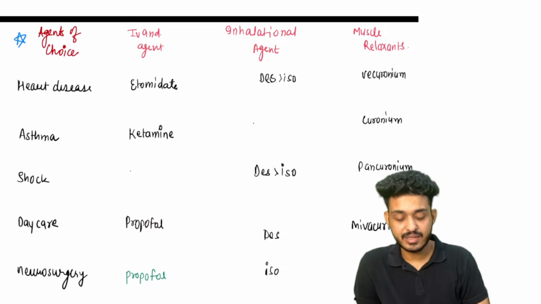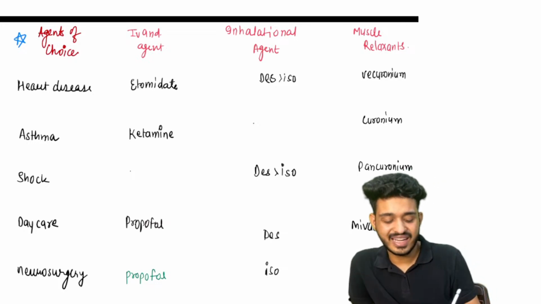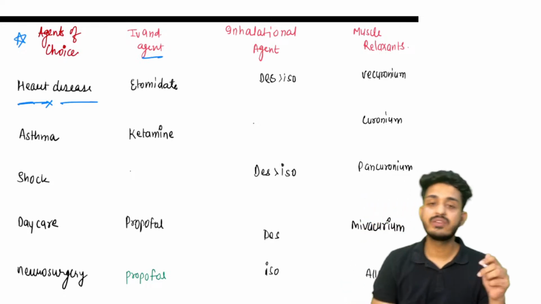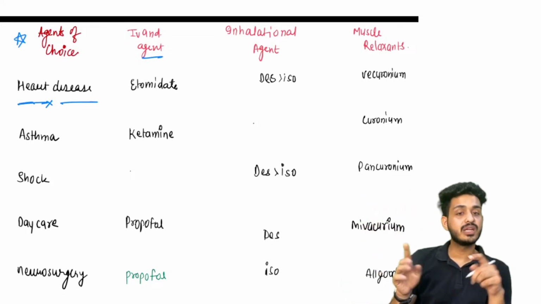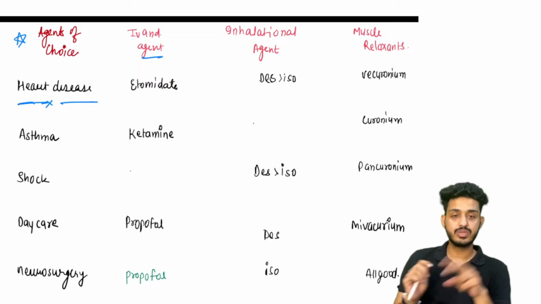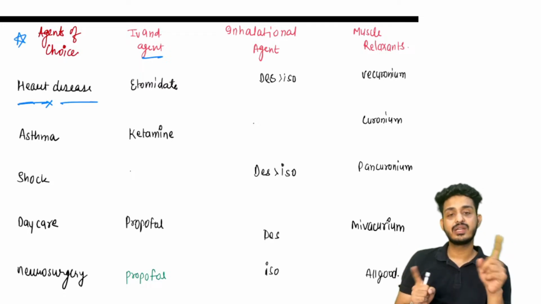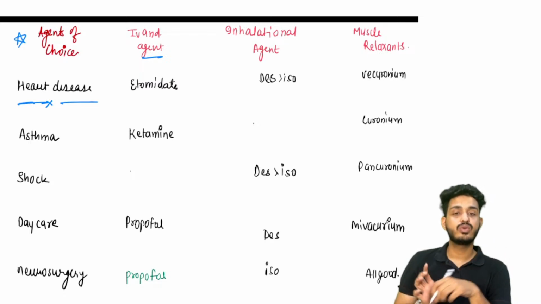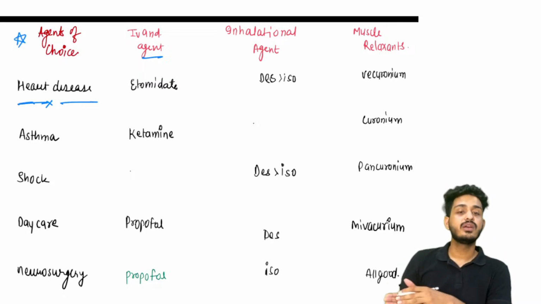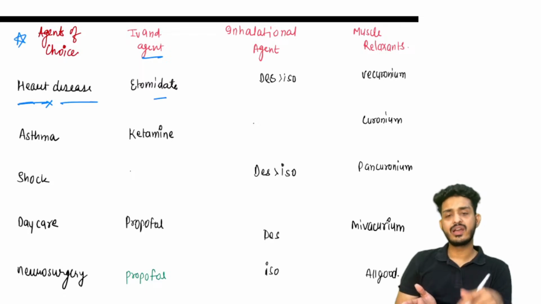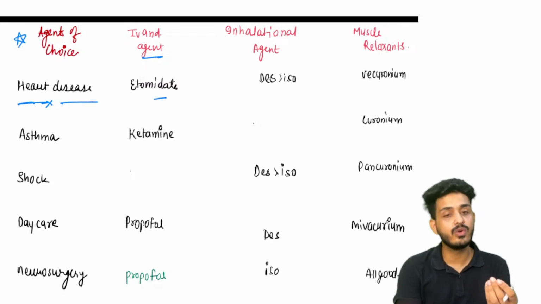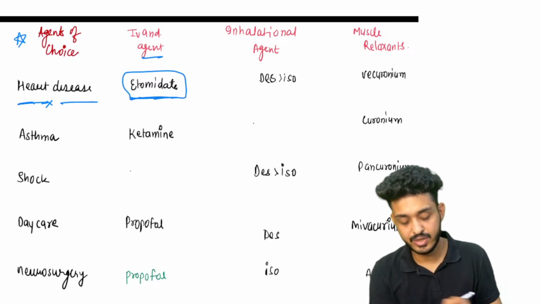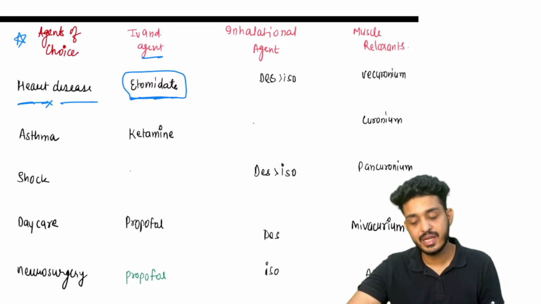So I will be asking, what is the agent of choice in heart disease? In heart disease patient, IV, what we have seen, etomidate, thiopentone. We have seen two things in IV. One is your opioids, and second thing we have seen the non-opioids. In non-opioids we are having thiopentone, etomidate, propofol, ketamine. So agent of choice here will be etomidate.